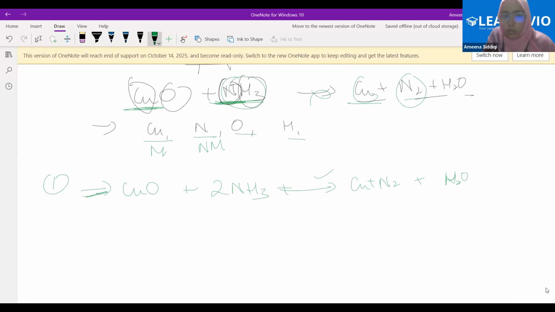Now, oxygen atoms here on the reactant side, 1. On the product side, 1. Therefore it's balanced. Hydrogen, how many hydrogen atoms here on the reactant side? 3. Tell me the correct answer. 6. Yes, 6. See, this is also for hydrogen. This is also for hydrogen.